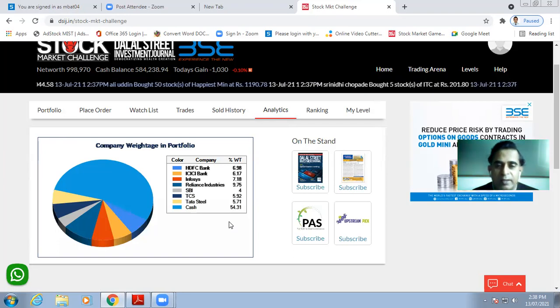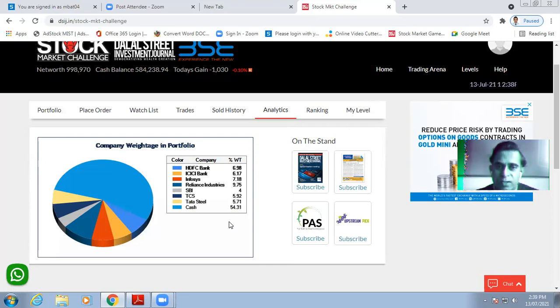I repeat, each player will be given virtual money of 10 lakh rupees. You have to purchase stocks or equity shares of companies using that 10 lakh rupees. Here, using that 10 lakh rupees, I have purchased stocks of these different companies.